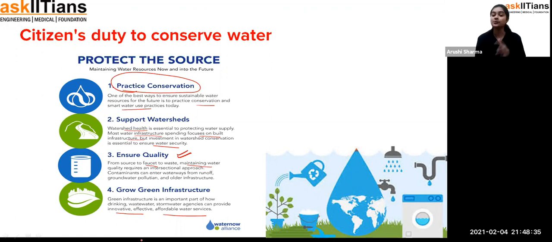So these are the duties of our citizens. It's not like these are the only duties, that only four points are written and we have only four duties. If you want to conserve water, students, there are many ways that we can't even think of, so that water can be conserved. There are many important points, like you should cover the water which you are not using, and you should use water wisely, in the proper amount whenever you are using it.